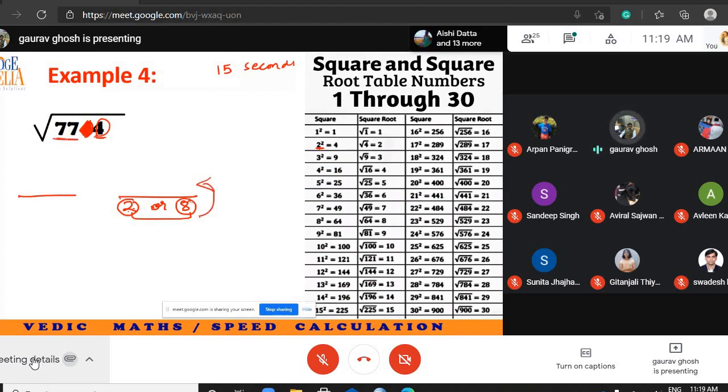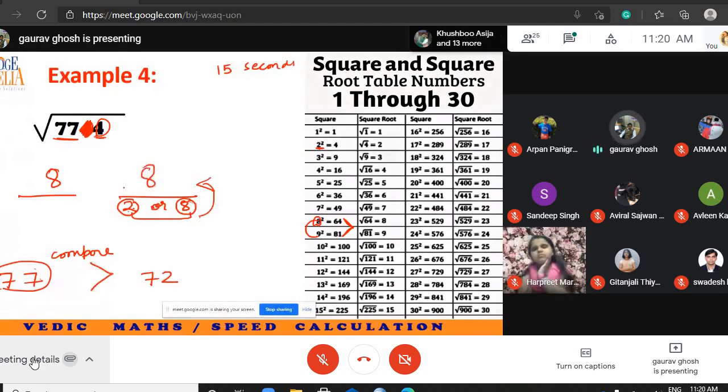Now focus on the remaining portion, 77. Where does 77 fit? It fits here. So I have to write the smaller number here, 8. Now tie break, I compare 77 with 8 into 9. 8 into 9 is 72. Our number is bigger. So if our number is bigger, I will have to tie break by choosing the bigger number. 88 square is the answer.